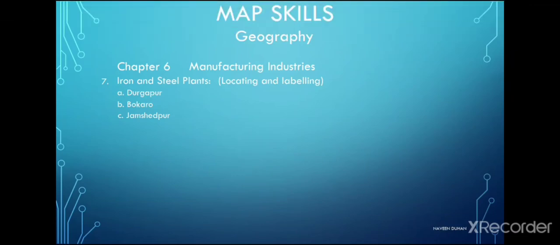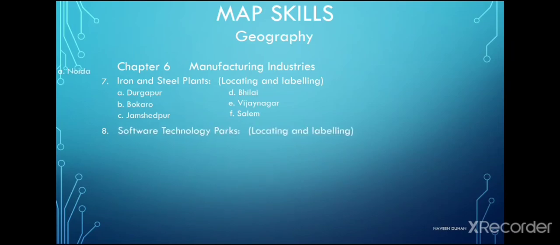Next is the Bhilai Iron and Steel Plant. Another is Vijayanagar Iron and Steel Plant. Next is Salem Iron and Steel Plant. Moving on to the next map point, that is software technology parks in India.